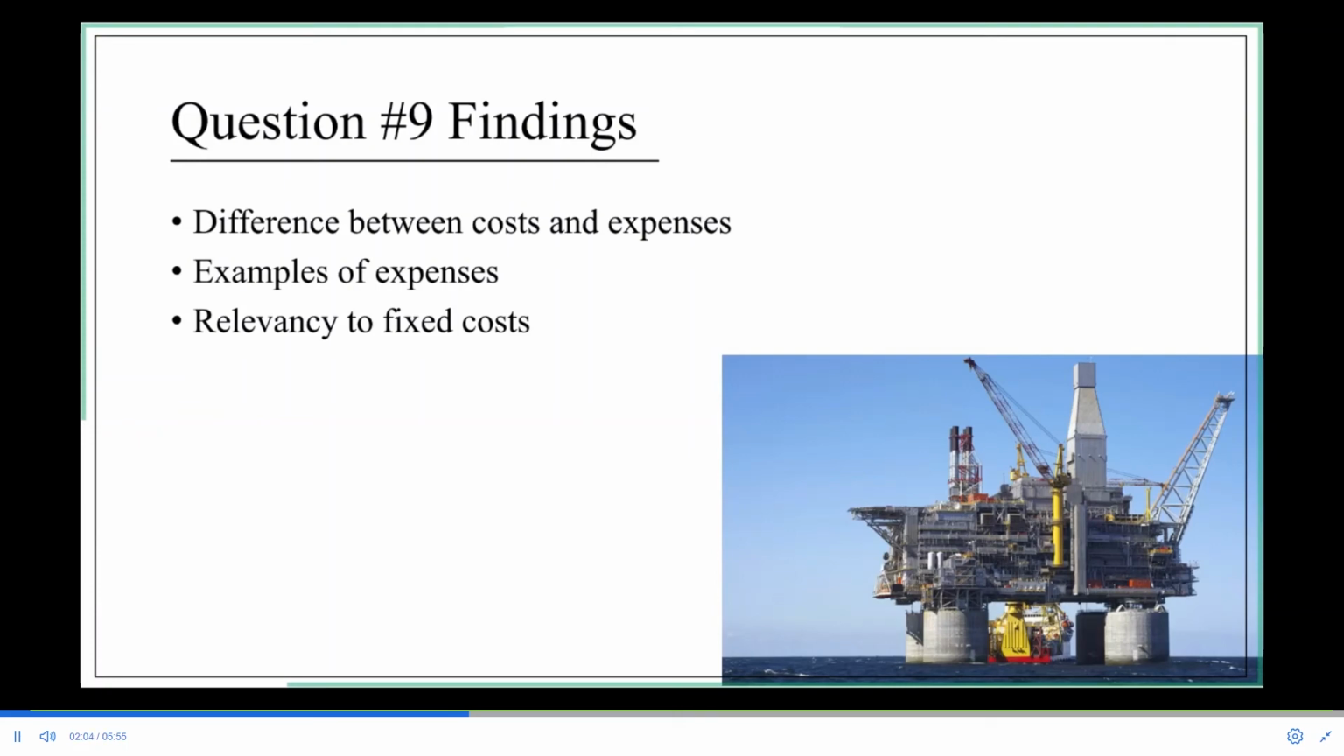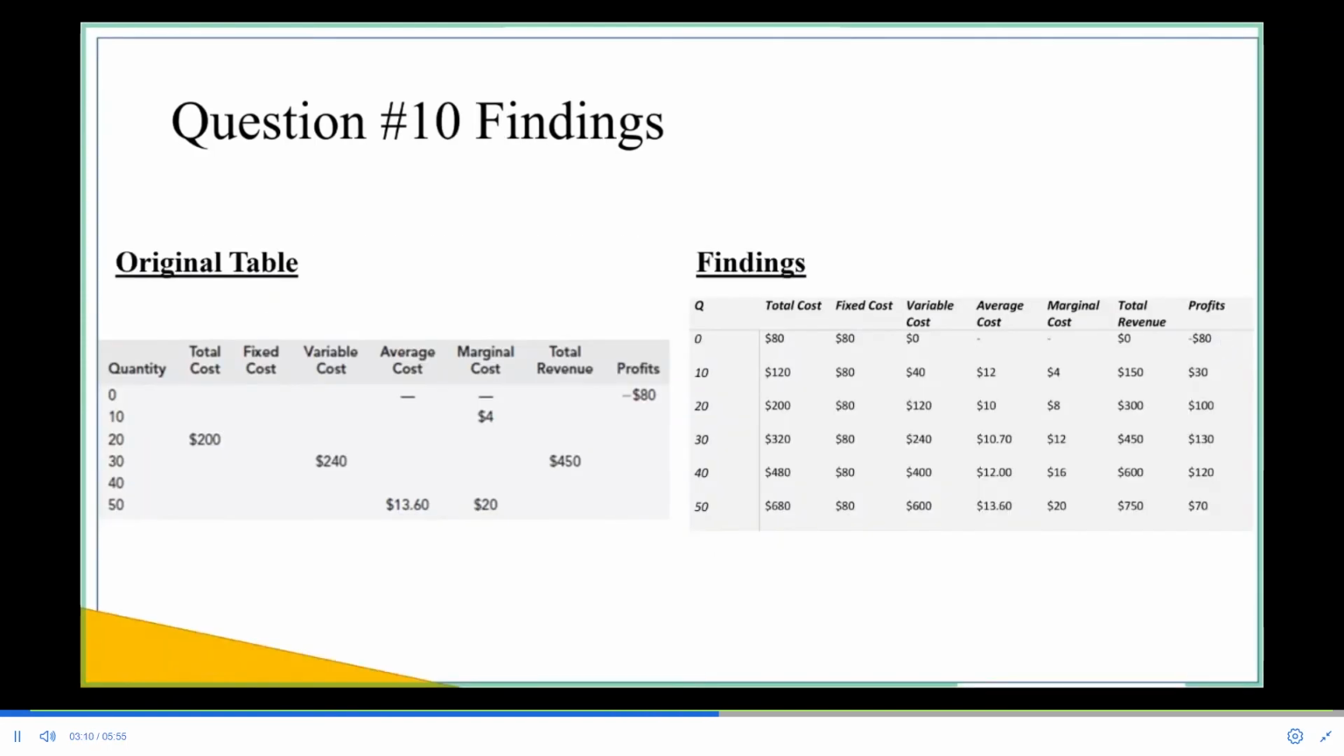So what's the relevancy to fixed costs? Well, fixed costs in the long run help to determine whether a company wants to stay in the market or leave the market. So in the short run, their expenses are made by companies in the hopes that they will make money in the future. If the company identifies that these expenses are not going to make money or they're not going to help the company, then the company will just leave the market altogether. So you can see how there's a stark difference between costs and expenses, even though the two terms are used interchangeably in society.